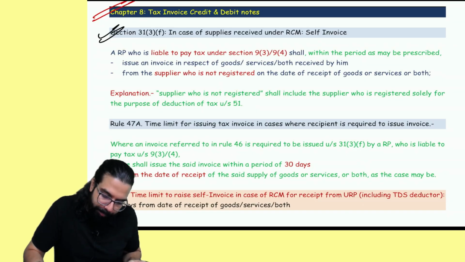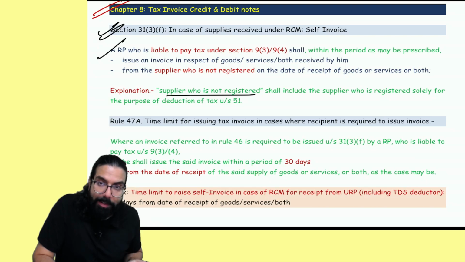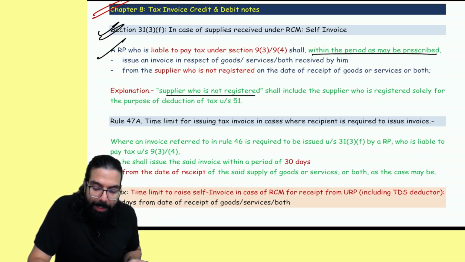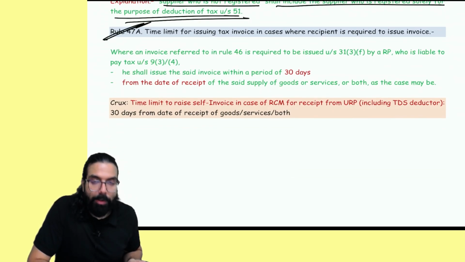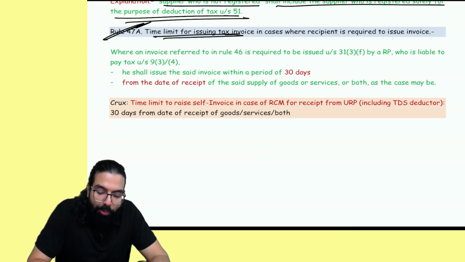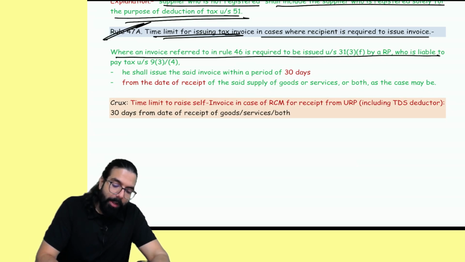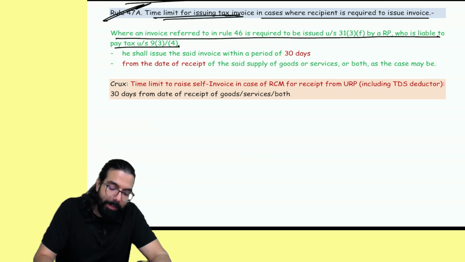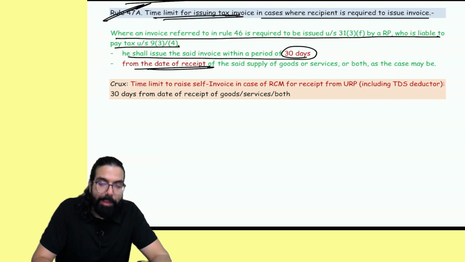That's all, everyone. And Baba, remember one thing, supplier unregistered means what? It says, within a period as may be prescribed, you should make your self-invoice. And suppliers who are not registered will always include whom, everyone? TDS deductor. Rule number 47A, time limit for issuing tax invoice where recipient is required to issue invoice: where an invoice is required under 31(3)(f), which is when a person is liable to pay tax under RCM, he shall within 30 days from the receipt issue a self-invoice.